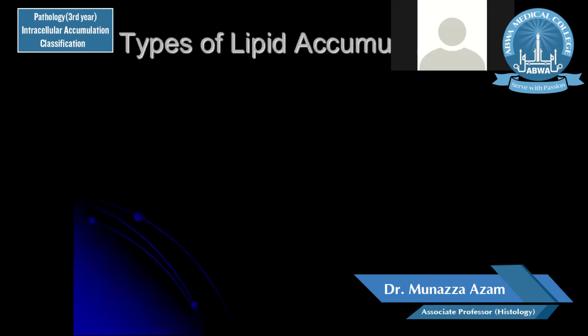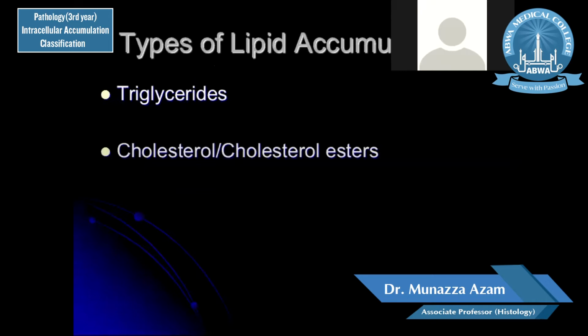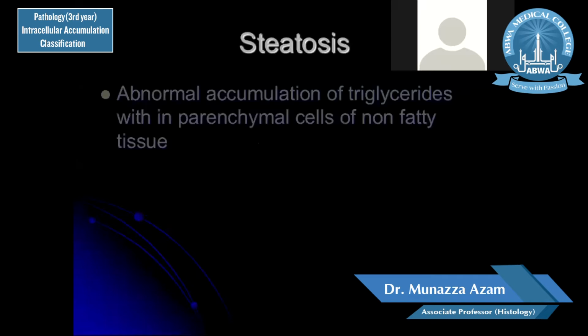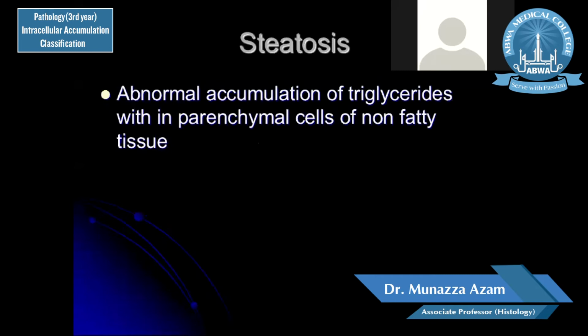Lipid accumulates inside the cell, and this can be accumulated in the form of usually triglycerides or cholesterol esters. The different forms of the lipid that can be stored inside the cell are triglycerides, cholesterol esters, or phospholipids. One major change, which is because of abnormal accumulation of triglycerides in the parenchymal cells, is steatosis. Steatosis is basically a fatty change, a fat accumulation in a non-fatty tissue.